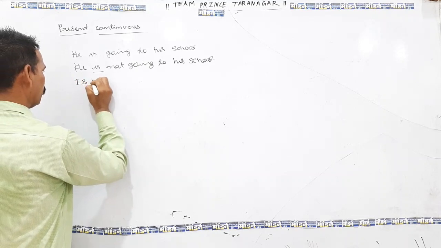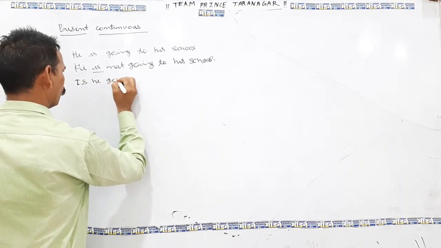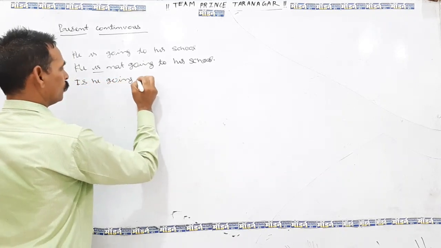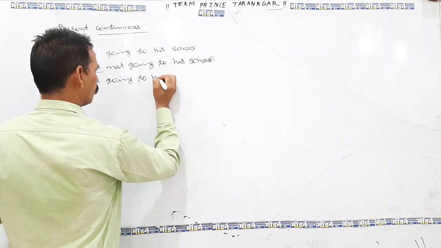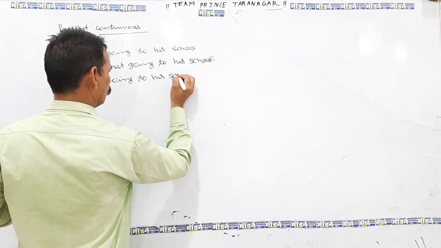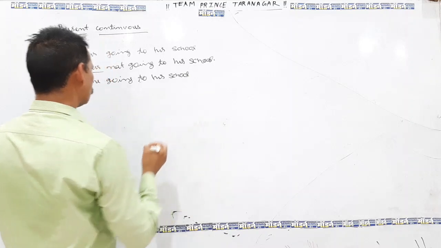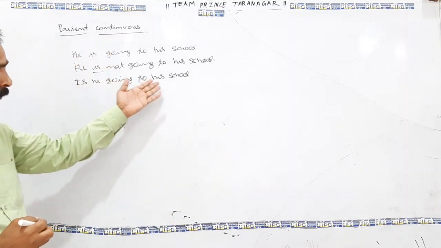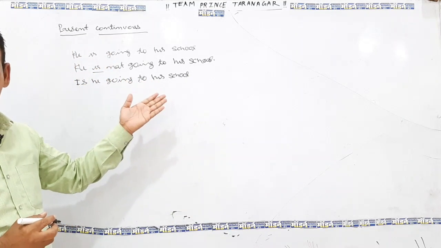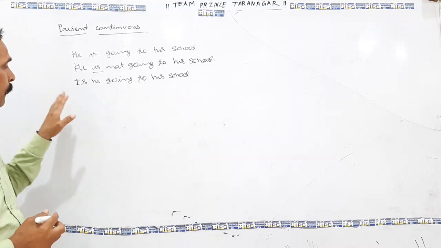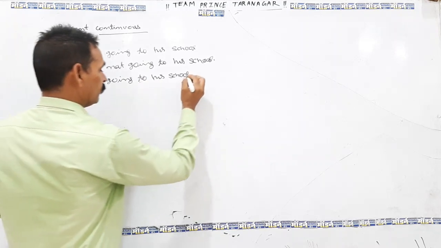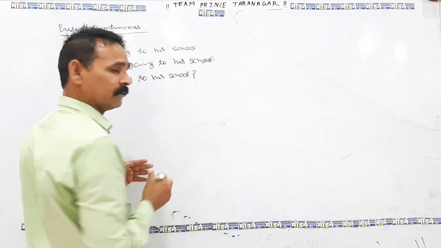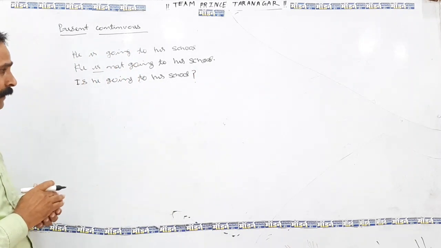Is he going to his school? Student, you must know, we are asking a question, is he going to school? It is not correct till we put an interrogative mark in the last of the sentence.